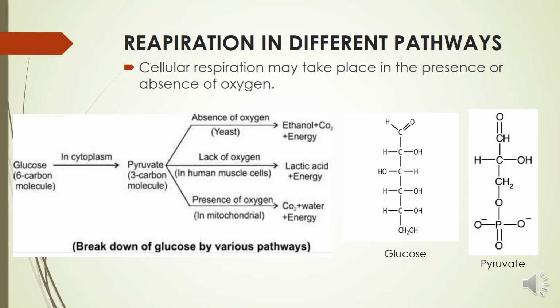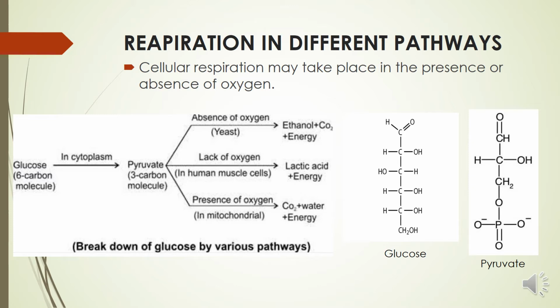You can see the structure of glucose, C6H12O6, and the structure of pyruvate, a 3 carbon molecule. So in these three different pathways, the first step is very common. Now let's see all the pathways one by one.